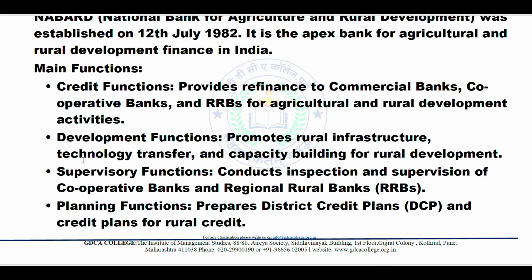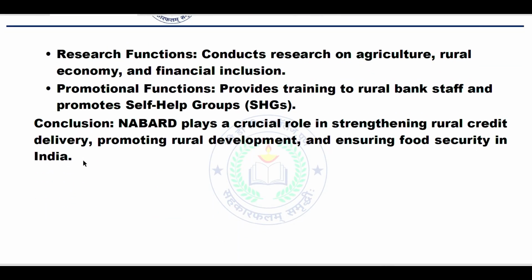Planning functions prepares district credit plans, that is DCP, and credit plans for rural credit. Research functions conducts research on agriculture, rural economy, and financial inclusion. Promotional functions provides training to the rural bank staff and promotes self-help groups, that is SHGs.